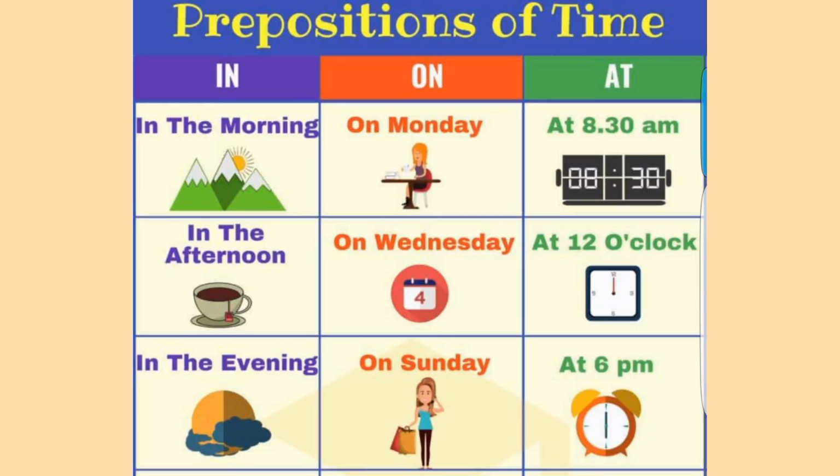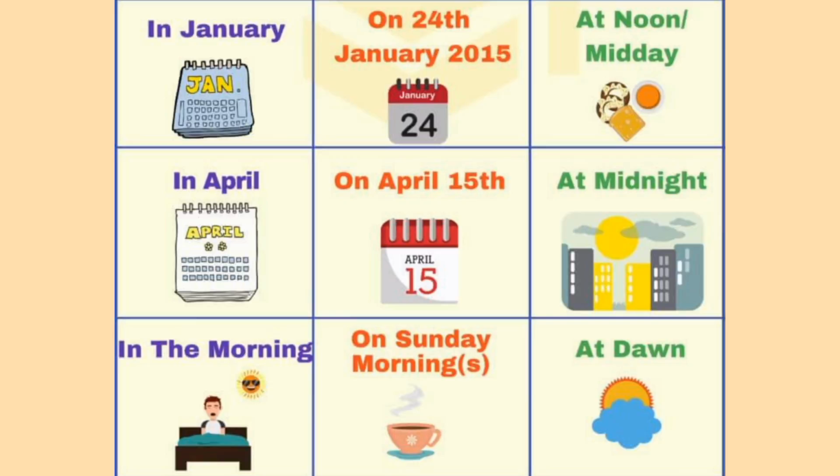Some other examples of prepositions of time include in January, in April, in the morning, on the 24th of January 2015, on April 15th, on Sunday mornings, at noon or at midday, at midnight, at dawn.